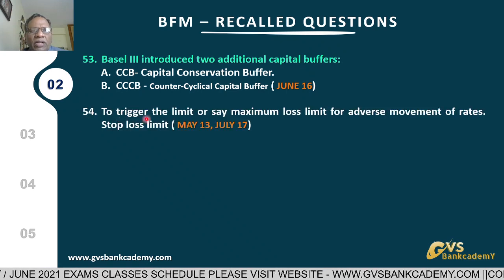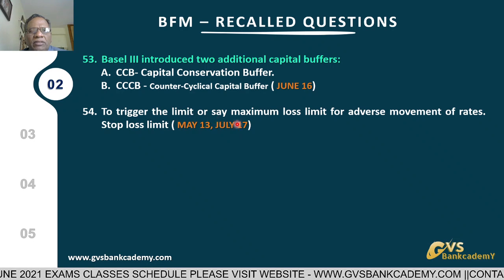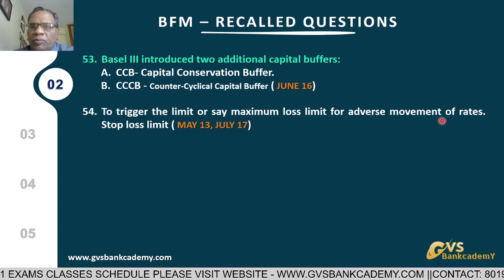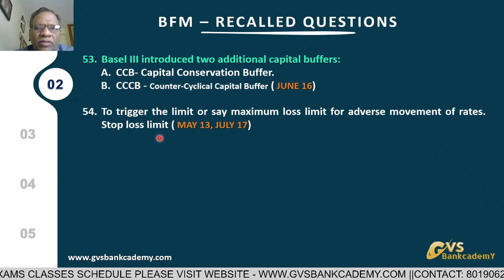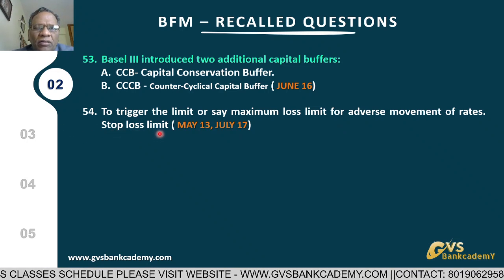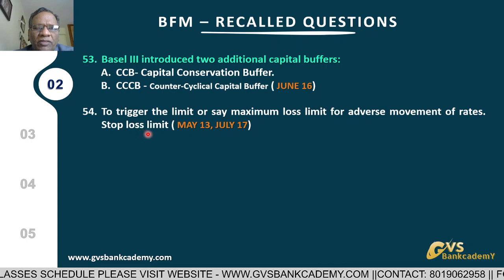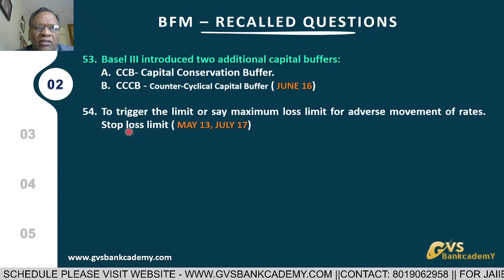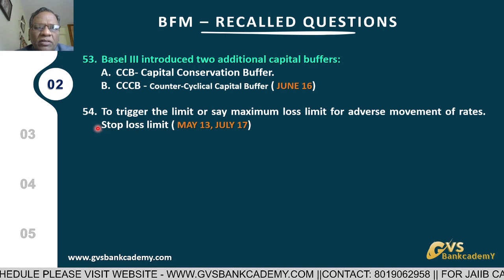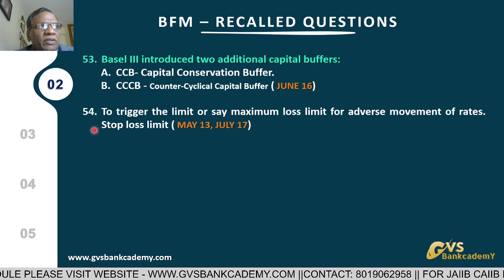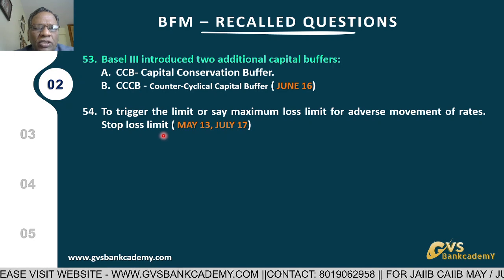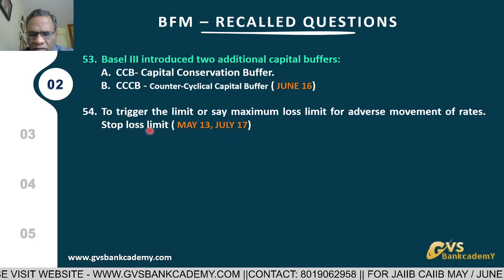Question 54. To trigger the limit, or say the maximum loss in a portfolio because of adverse movements: stop loss limits. In the treasury, all the dealers have to follow the stop loss limits given by the management in the treasury or investment policy, because for each and every investment they give stop loss limits. Within that, they have to book the stop loss. That is called stop loss limits.